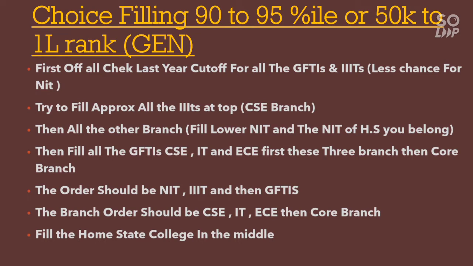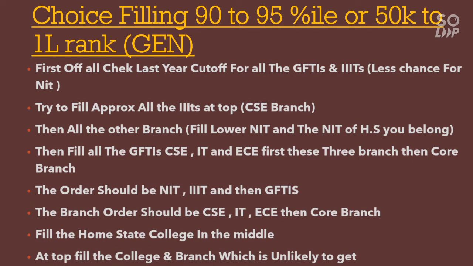So the next, at the top, fill the college and branch which is unlikely to get. That means that you think you can't get. Suppose you have a 50,000 rank and the cutoff for that college goes to only 25,000 rank. So put that you may get it till the last round or in the spot round. So you should fill that college at the top which you are thinking that I can't get. If the scenario changes and you will get it, this is better for you, so fill that college at the top.